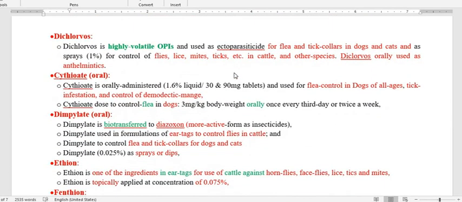Next is dichlorvos. Regarding dichlorvos, the percentage that we use as a spray is 1%, and this 1% dichlorvos is used to control the ectoparasites fleas, lice, mites, and ticks in cattle and also in other species. And dichlorvos is used orally, as we know, as an anthelmintic. So this is about dichlorvos. Next drug is cythioate. This is also an organophosphorus insecticide that we are going to discuss.